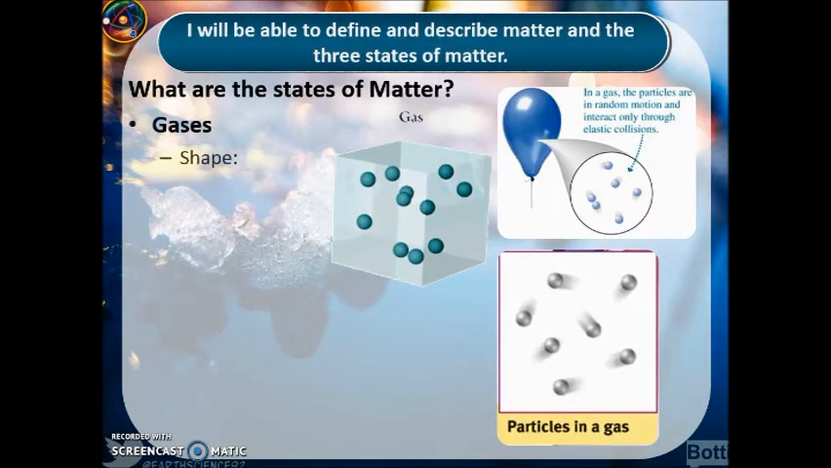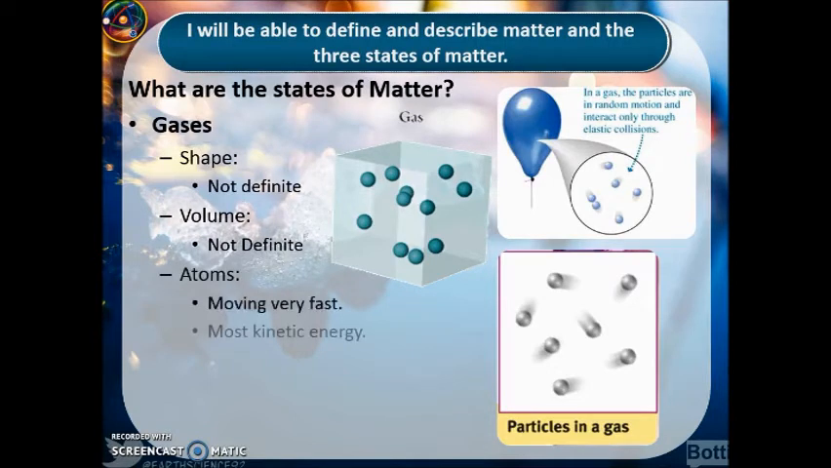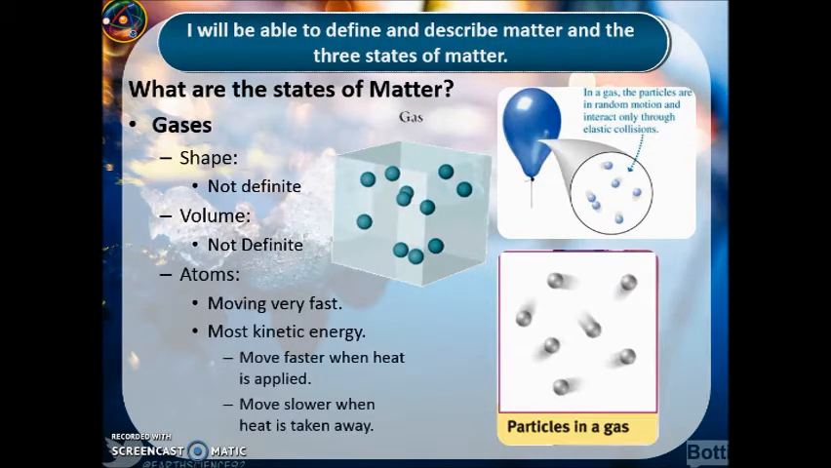Our third state of matter we're reviewing is gases. Gases have no definite shape, no definite volume. Why? Because gases will take the shape of whatever container you put them in. Put them in a balloon, they take the shape of the balloon. Put them in our classroom, they take the shape of the classroom. Same with volume. No definite volume because they take up the space that they're put into. So they have no definite shape, no definite volume. The atoms, though, are moving very fast, super fast. They're bouncing off each other. They're just going crazy. They have the most kinetic energy.